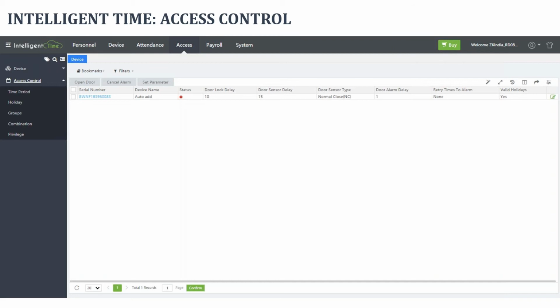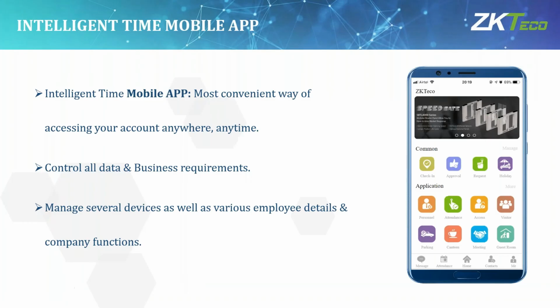This is the module about access cloud. Here you can set time period, holiday, group, combination, and privilege. Privilege in the sense that you can also manage multi-level verification.